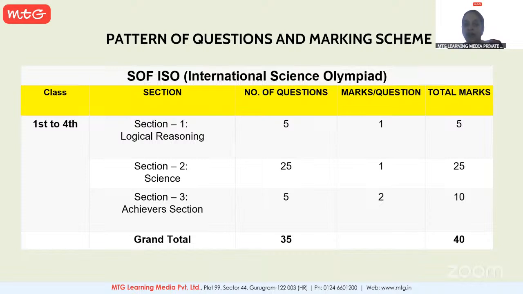So there will be 5 questions. Out of these 5 questions, each question carries 2 marks. So total achiever marks are 10 marks. So total questions that will be asked in your paper are 35. 35 questions you have to go through and total marks of your paper would be 40 marks. So you will be solving 35 questions and your total marks will be 40.